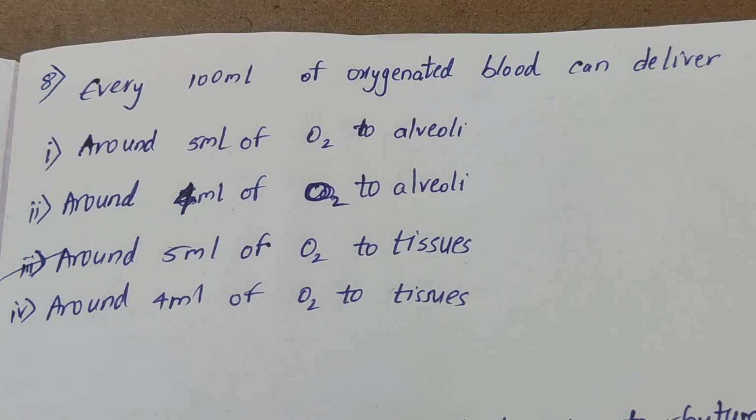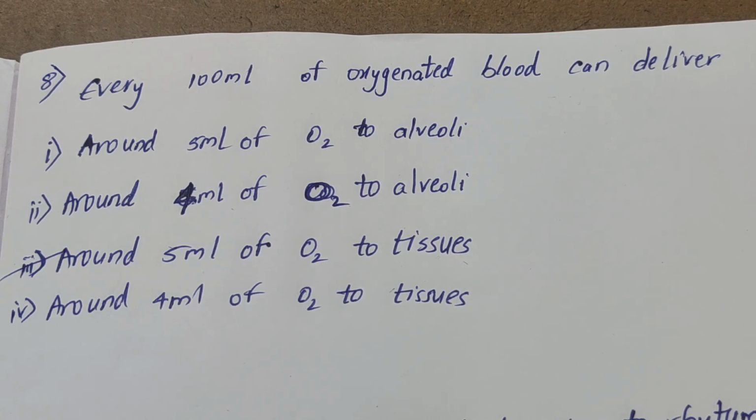Very, very important thing. See, here you have a clue, that is oxygenated blood. You know that in oxygenated blood PO2 is very high, and if you refer to the videos which I told, there you can understand that oxygenated blood can deliver O2 to tissues. Then you need to remember 5 ml or 4 ml based on the line of NCERT. It's very simple.